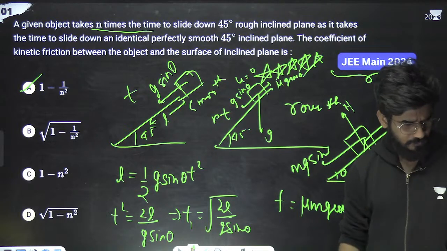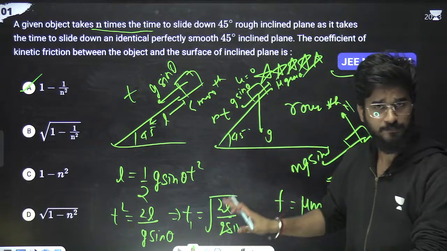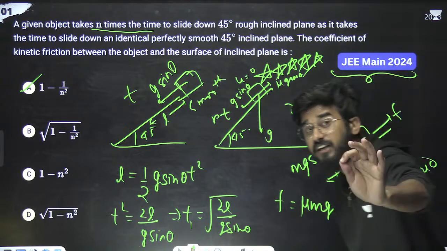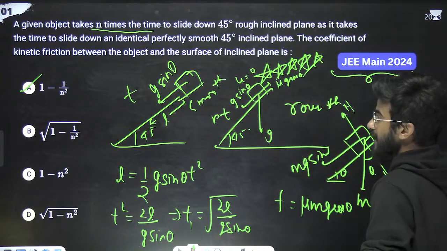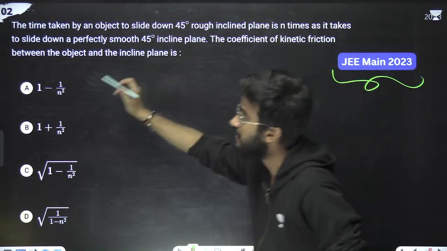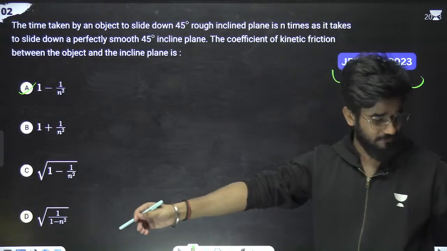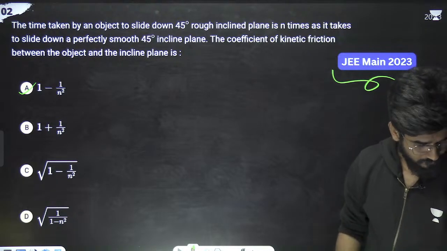Okay. Done. Any doubt? Any confusion? So this was from 2024, and believe me, just look at the next question from 2023. Again the same question, again the same answer. It means it is being asked at regular intervals, 2023, 2024.